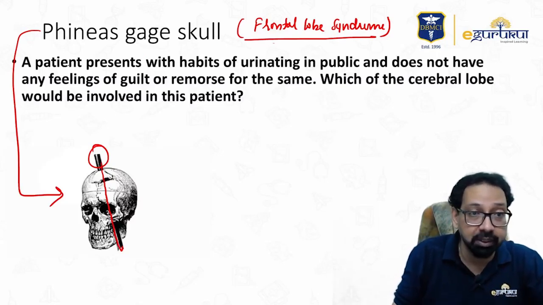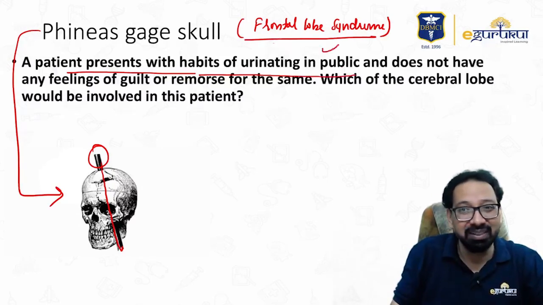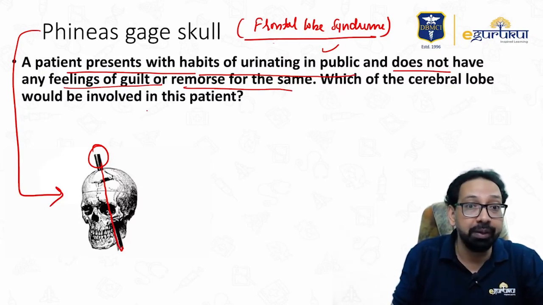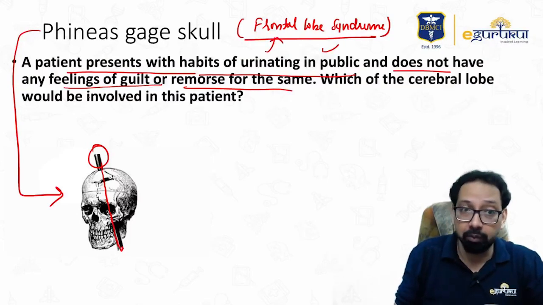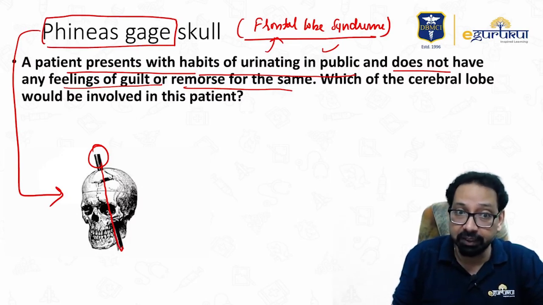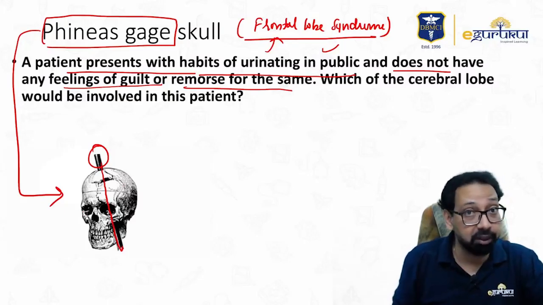How are questions asked? A patient presents with a habit of urinating in public, meaning disinhibition, and does not have any feeling of guilt or remorse for the same. Which cerebral lobe would be involved? I told you, that is frontal lobe syndrome. And Phineas Gage, the train driver, suffered an injury: an iron rod passed through his skull. The patient was saved, but his behavior changed.